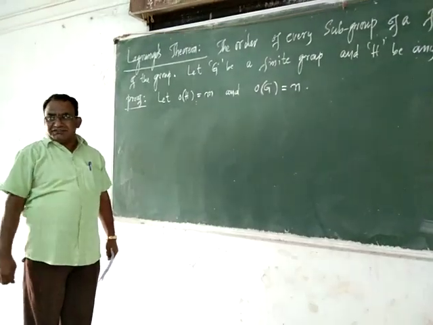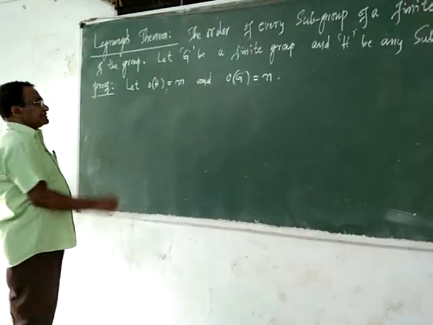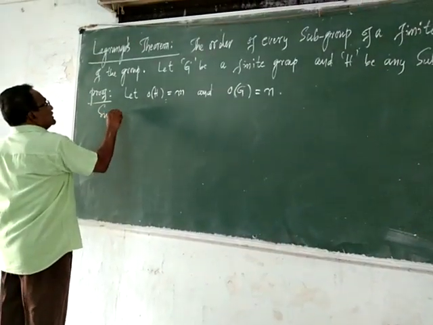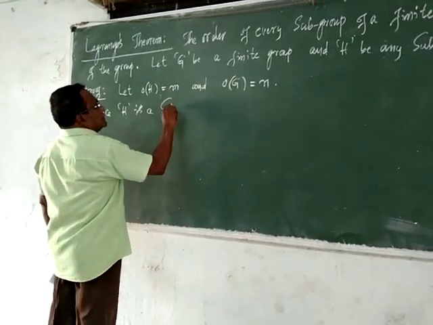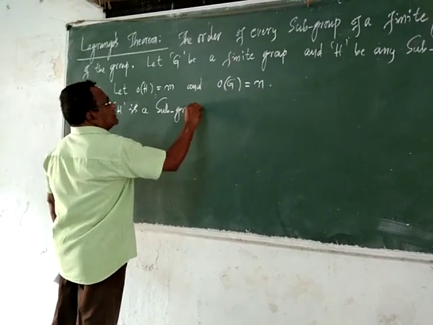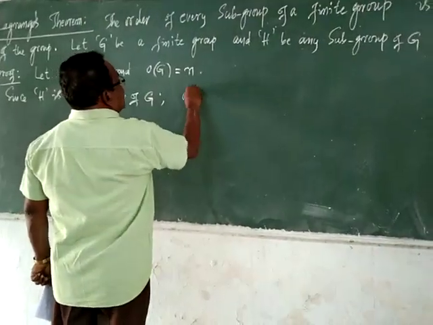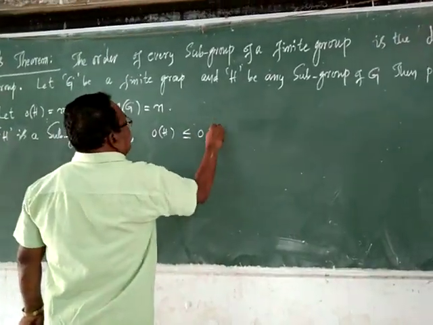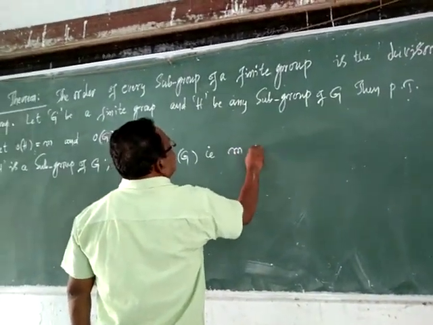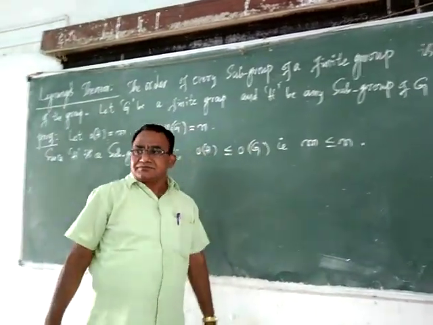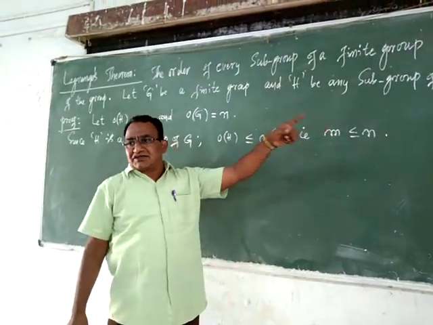In order to prove this, since it is given that H is a subgroup of G, you can note one point: order of H is always less than or equal to order of G. That is, M is less than or equal to N. If I say this, there are two possibilities.